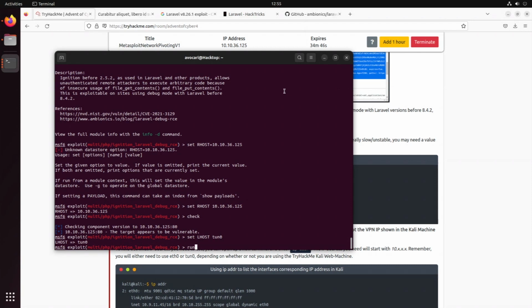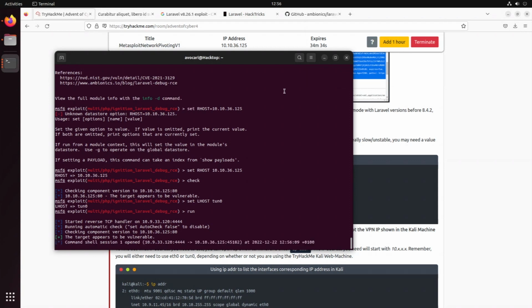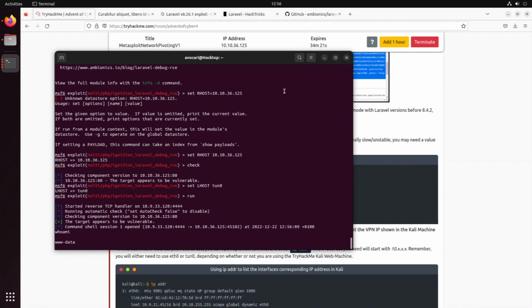And what happens if you now say run? Then it's starting, it's doing the automatic check again. It says the target appears to be vulnerable. That is perfect. And after a few seconds, we should get exactly that. A command shell session 1 is opened. So who am I? Let's find out who I'm actually connected as. So we have it running from that, and we're www-data.